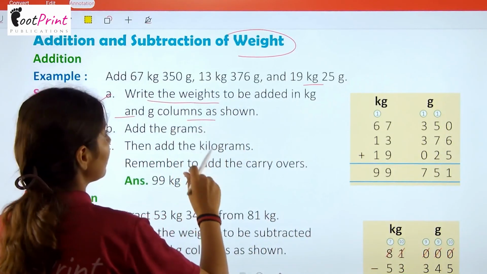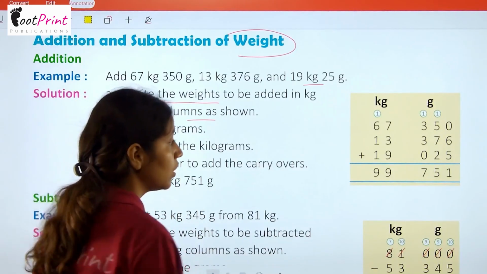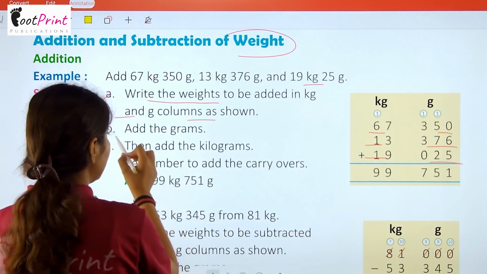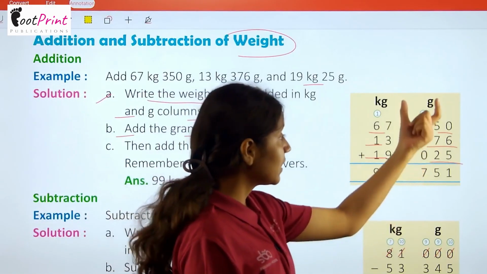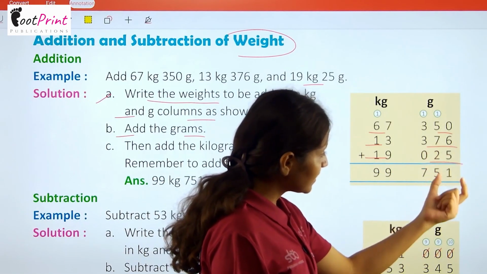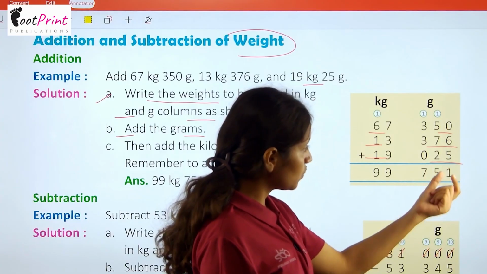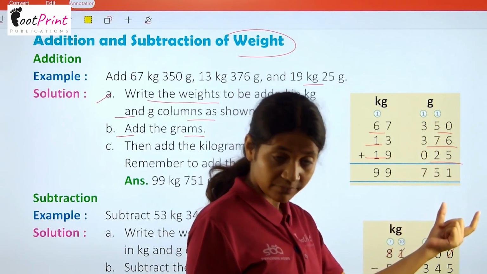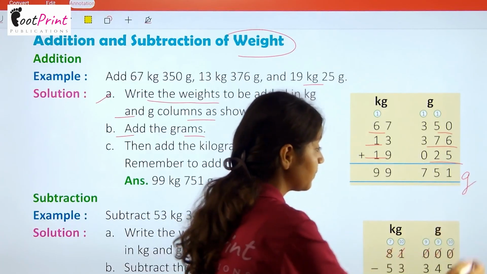Now you have to write the values. Okay, so we are writing here all three values. Then add the gram. So do the addition at the gram place only firstly. So 0 and 6 and 5 are 11, 5 and 7 plus 2 plus 1 is 15, 3 plus 3 is 6 plus 1 is 7. So the answer is 751 in the gram place only.